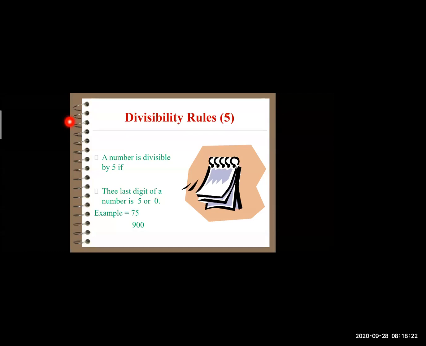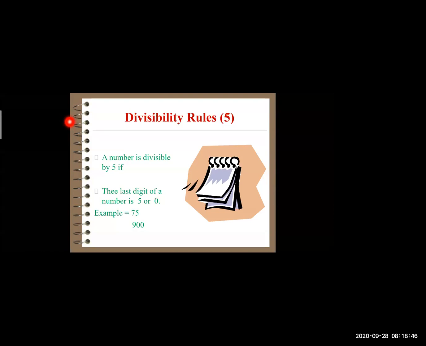If you have a number with 5 or 0 in the units place, then that number is said to be completely divisible by 5. I have shown you some examples there. This example is 75. 75 is completely divisible by 5 because we have 5 in the units place.